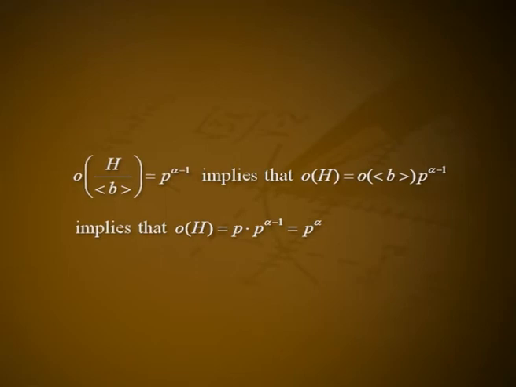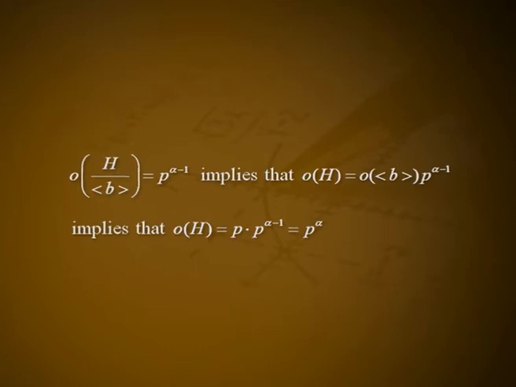The order of the factor group H over the cyclic group generated by B is equal to p^(α-1), which implies that the order of H is equal to the order of the cyclic subgroup generated by B times p^(α-1), which implies the order of H is equal to p times p^(α-1), and is equal to p^α. Thus, G has a subgroup H of order p^α as required. This result states that any group of order p^m, p a prime, has subgroups of order p^α for any 0 ≤ α ≤ m.